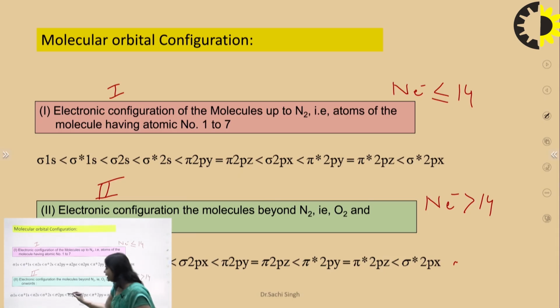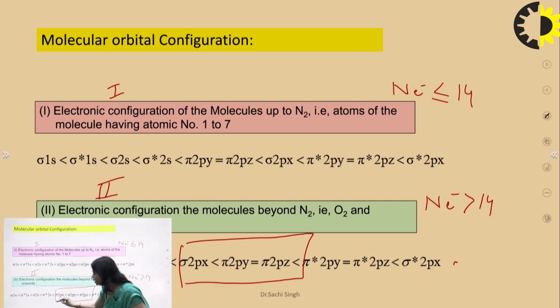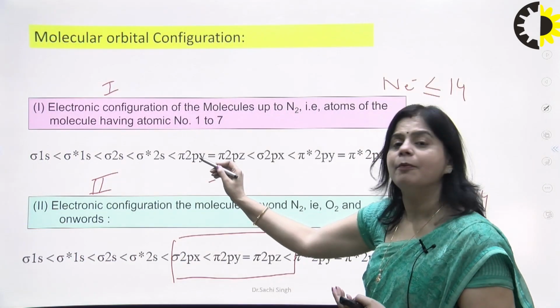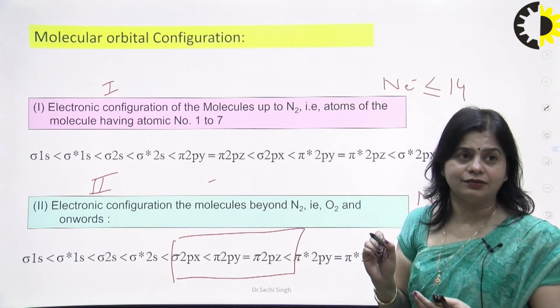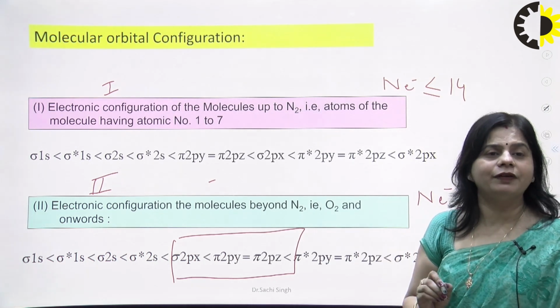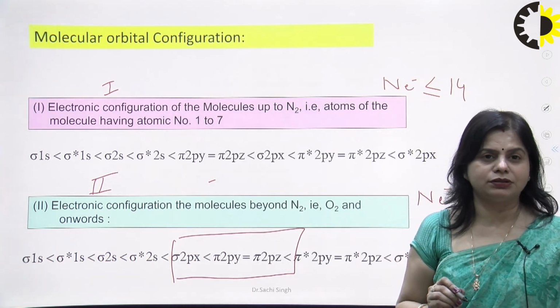This is the main difference between both cases. In case 2, firstly sigma 2px and then pi 2py, pi 2pz. But in case 1, the size of the atom is small. If we write sigma 2px after sigma 2s, what will happen? A repulsion is created. That's why we put pi 2py and then pi 2pz first. That is the electronic configuration for the molecular orbitals.